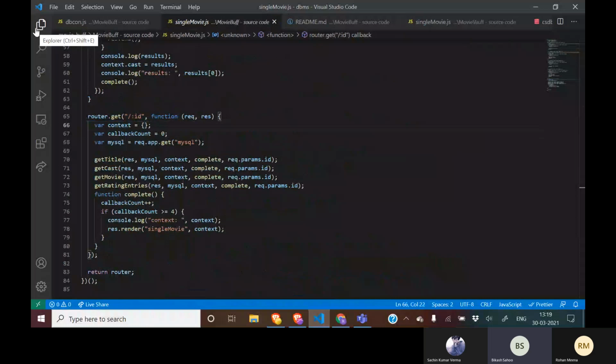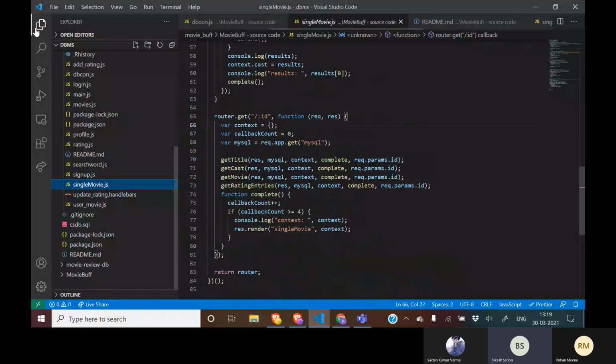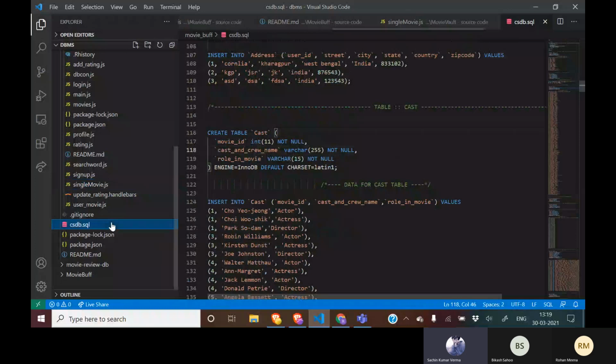Now Sachin will explain all the tables which we have made, and all the procedures we have used. So, hello, my name is Sachin. So, here we can see that